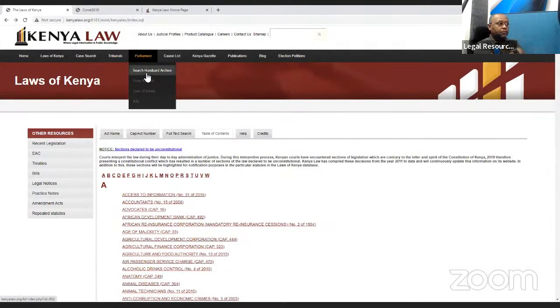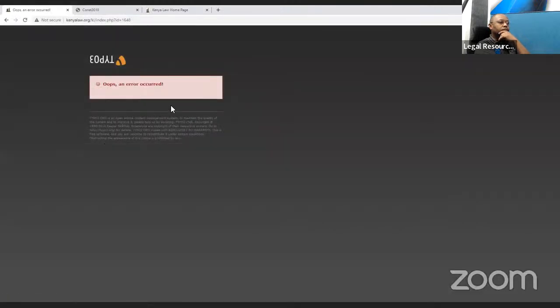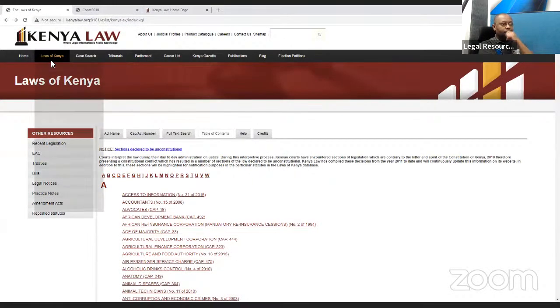If you want to check out Parliament, generally you will see Hansard, you see press release. And then if you want to have a look at the court list, you can see from the top, we start with the Supreme Court, Court of Appeal, High Court, Employment and Labor Court, Environment and Land Court, Chief Magistrates Court, Kadis Court, and then you see the list of licensed process servers. Let's just check out the Magistrates Court. Oops, there's an error on our page, and we'll ask our technical team to have a look at it. I guess now we can end it there.